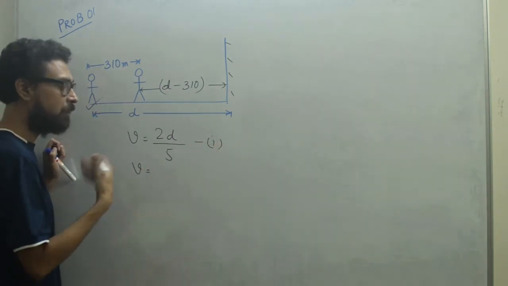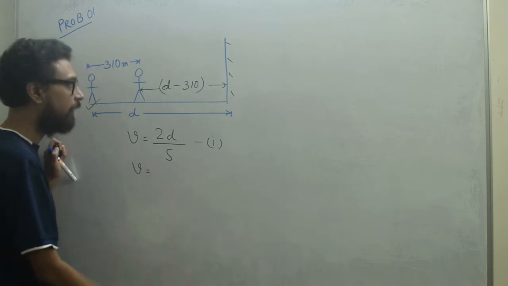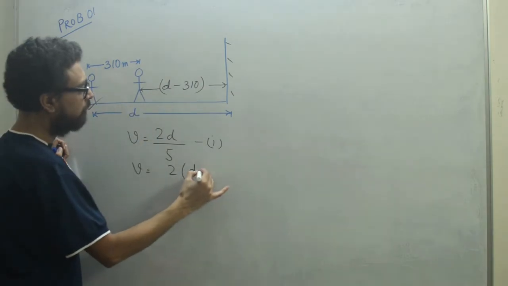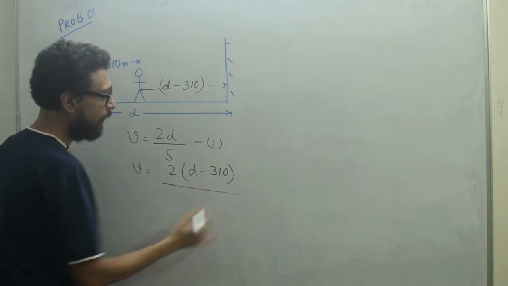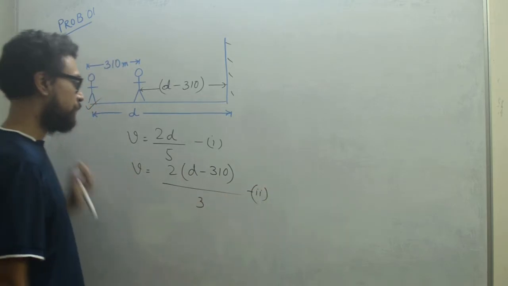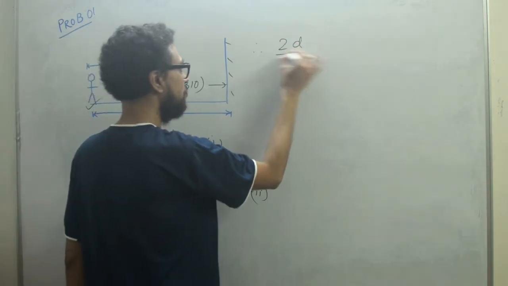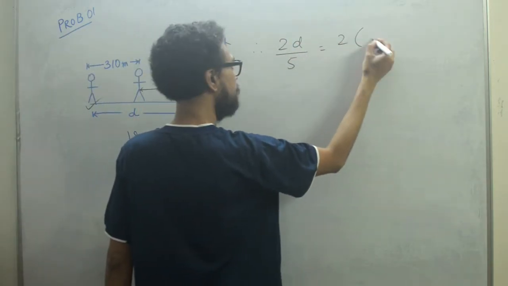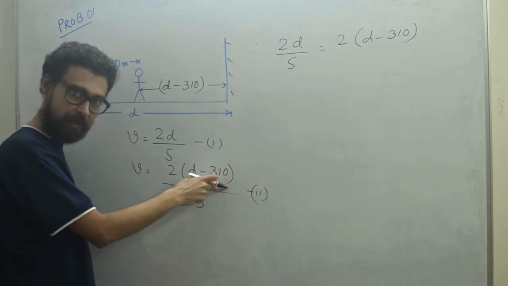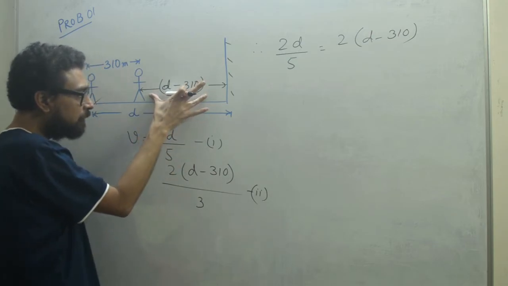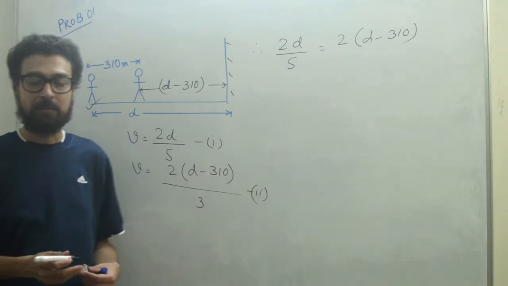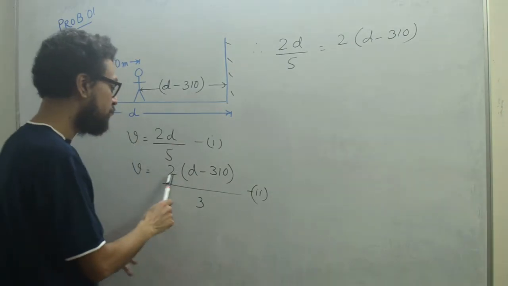In the second case, the velocity will remain the same because it is sound traveling in the same medium. Now the distance is 2 into (d minus 310), and the time is 3. Hope you have understood. We have these two, so 2d by 5 equals 2 into (d minus 310) by 3. Did you understand? This distance is no more d, it is d minus 310 meter because he moved forward by 310 meter. So it is 2 into this.